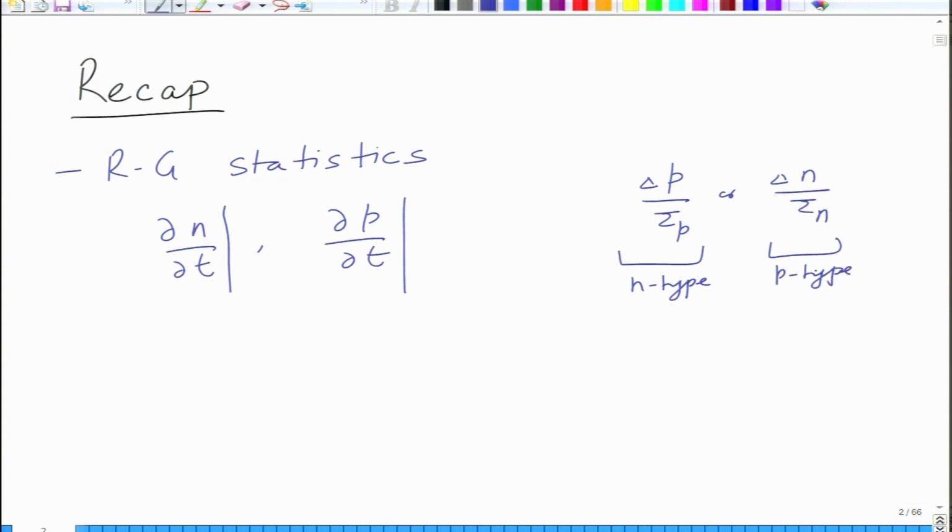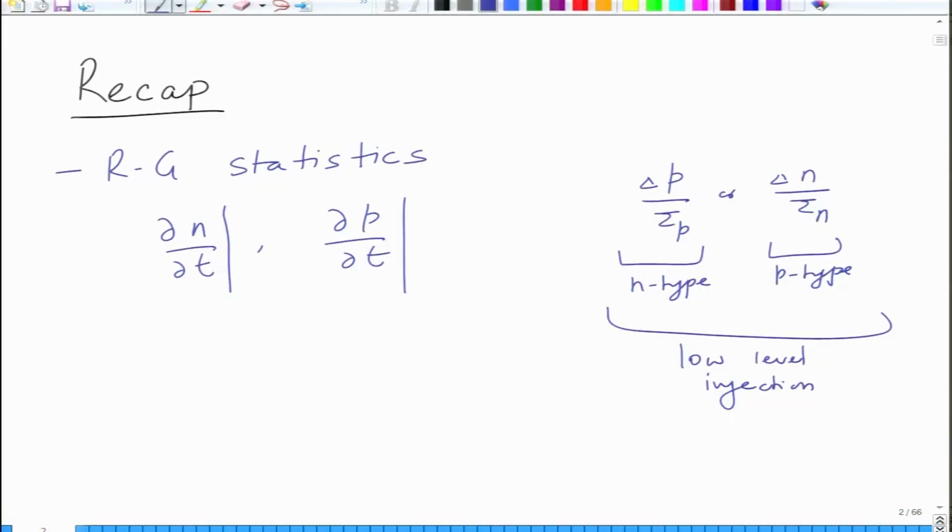You are worried about the minority carriers, right. So, for n type you are worried about the hole recombination, for a p type you are worried about the electron recombination. These tau p and tau n are the carrier lifetimes. These are basically in the low level injection conditions, when the perturbation is small and does not make too much difference to the majority carrier concentration.